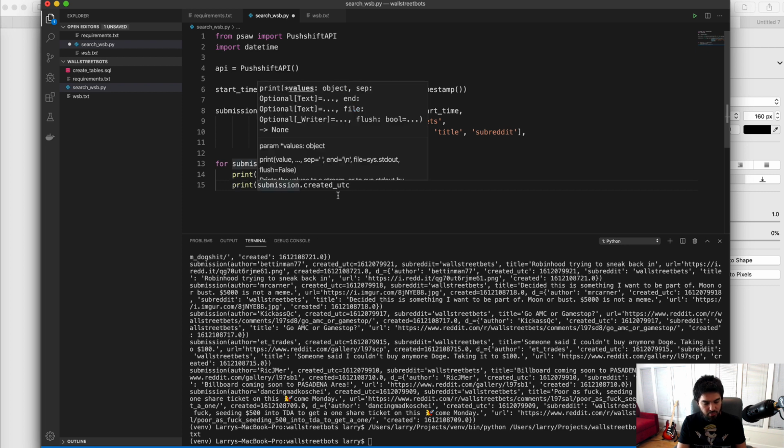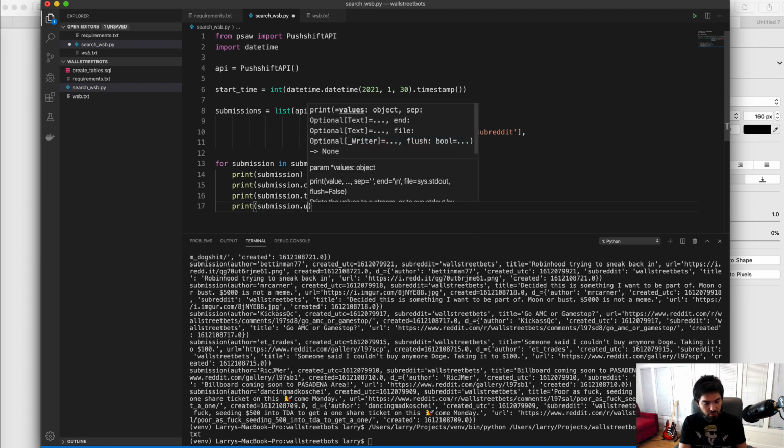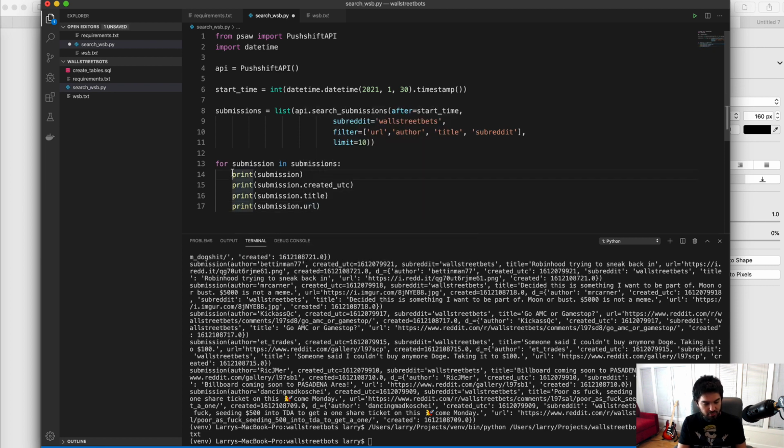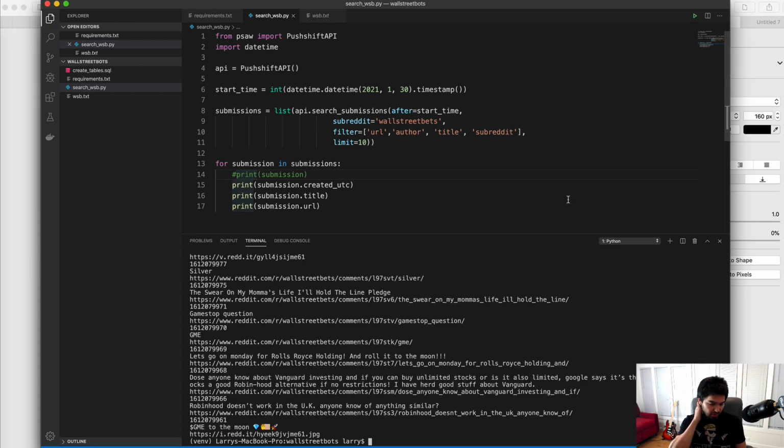So print submission.created_utc, print submission.title, and print submission.url instead. Okay, instead of the whole submission, let's just get just the fields I need. And there you go, just like that. You're connected to Reddit, you're connected to a subreddit, and you can get posts and see what is in them.